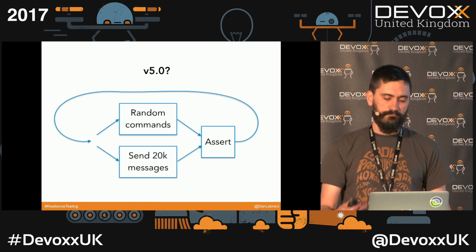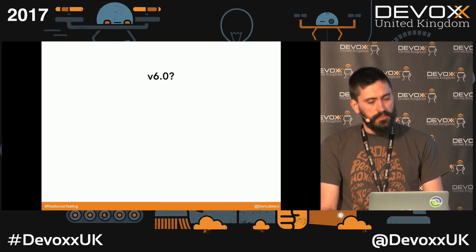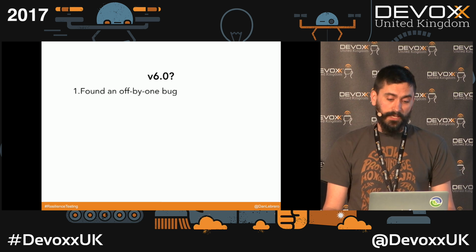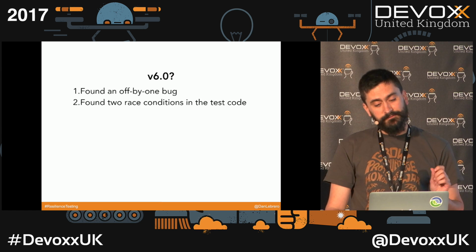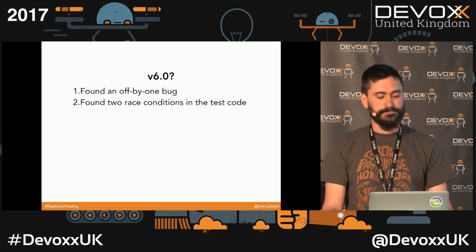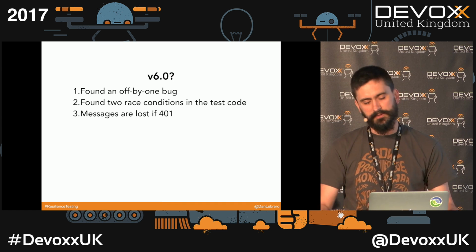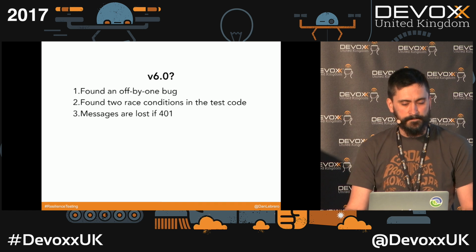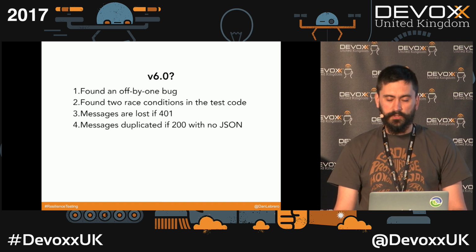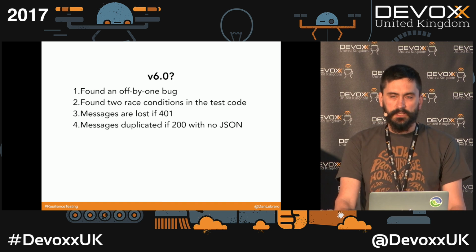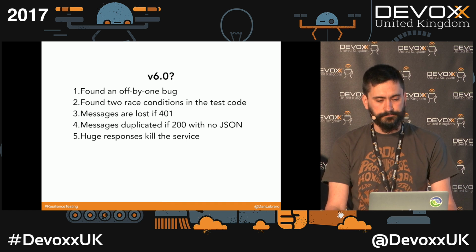So what about version number 6 that had been running happily in production for several months? We found one off-by-one bug. I think we all have one of those, even if you don't know it. It was interesting to find that we found 2 race conditions in the test code itself. We found that if the third party returns 401s, we lose messages, so at least it doesn't crash, but we lose messages. We will start sending duplicates like crazy if we don't get a well-formed JSON response. Any huge response from that third party will kill our service.